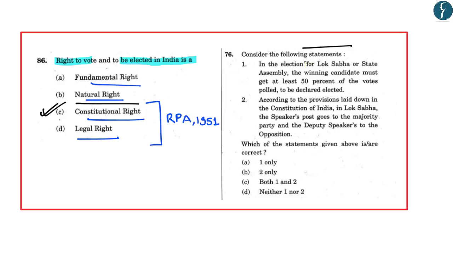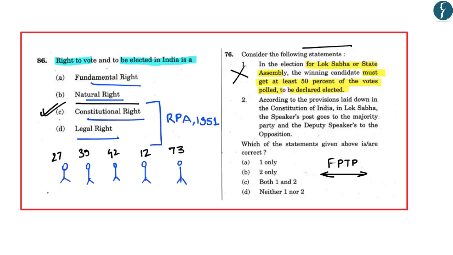Moving further, the question says, consider the following statements. In election for Lok Sabha or State Assembly, the winning candidate must get at least 50% of votes polled to be declared elected. No, this statement is incorrect as there is no such condition. Now, in direct elections in India, we follow the process of FPTP, that is, first past the post system, in which whichever person gets the highest number of votes is declared elected irrespective of whether they have achieved a certain percentage of votes or not.